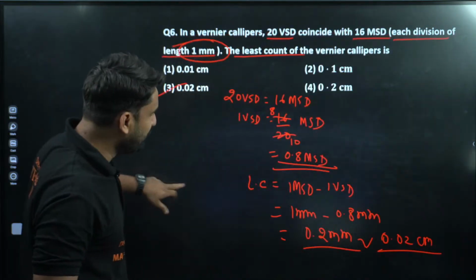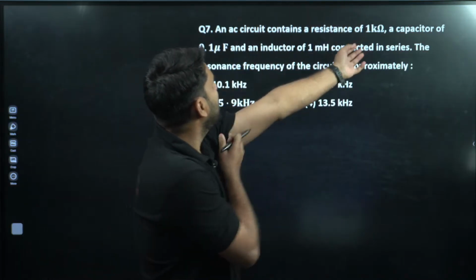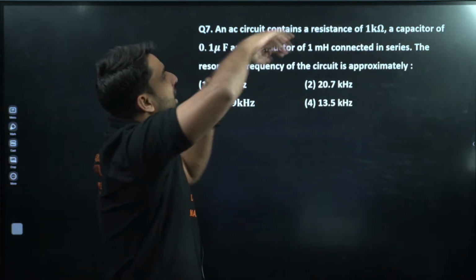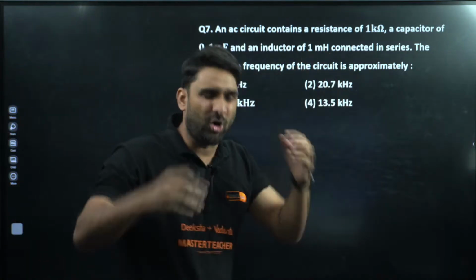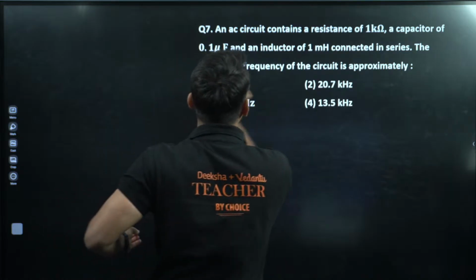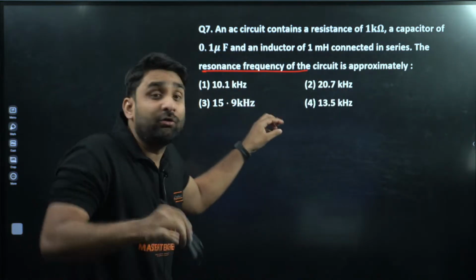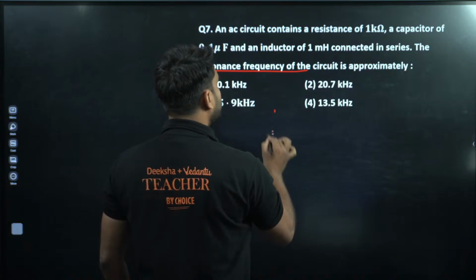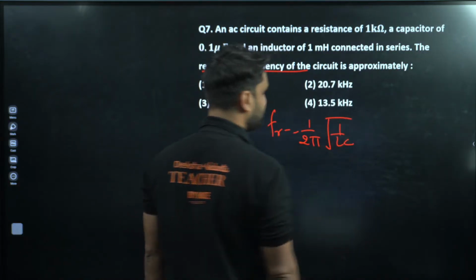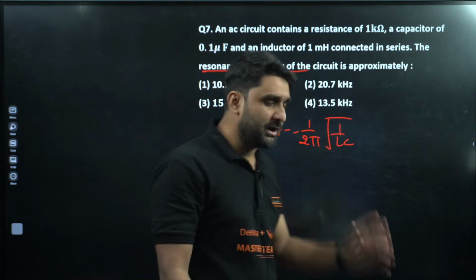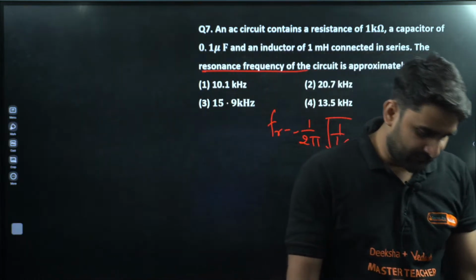Okay. Moving to next. An AC circuit contains a resistance of 1 kilo ohm, a capacitor of 0.1 microfarad and an inductance. Oh my God, very easy question, just based on resonant frequency. We have to find out here the resonant frequency. We all know the resonant frequency is equal to 1 by 2 pi under root LC. Yes, champion. Very easy question.